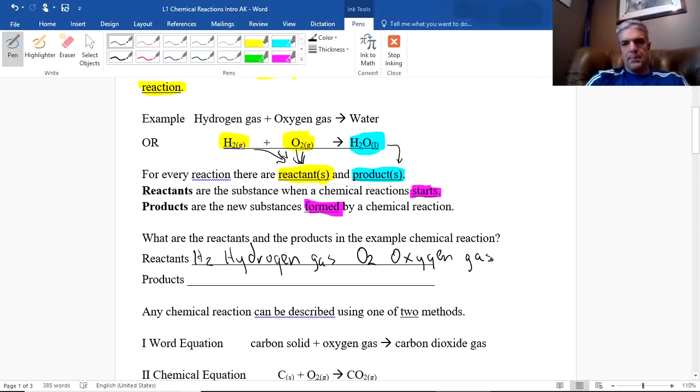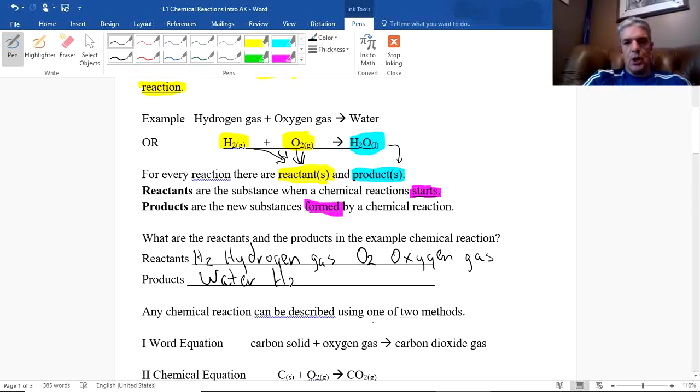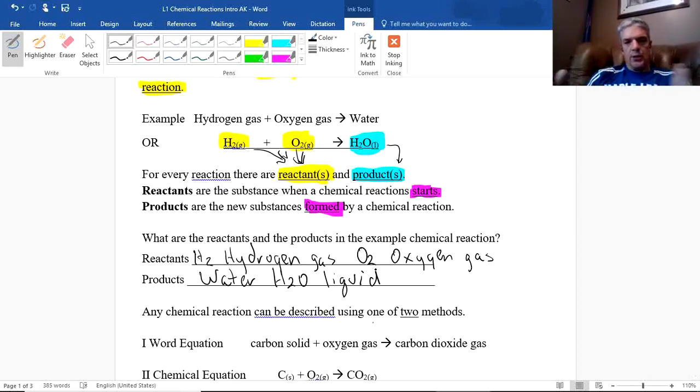All right. And what are the products? What are the things that are being made? Well, in this case, it's water, or we could write it as H2O, and it's a liquid. Okay. And you'll notice that we're consistently stating the state, which is gas, liquid, solid. Those kind of things are almost always included in the formulas that you write out in an equation for a chemical reaction.